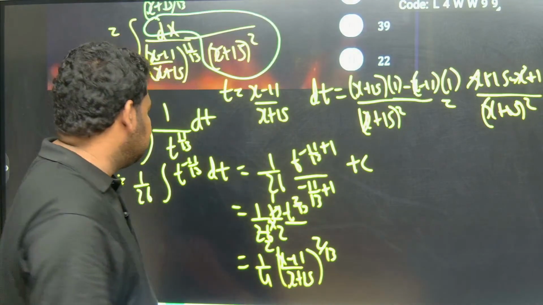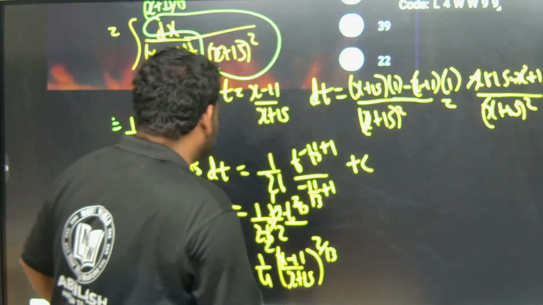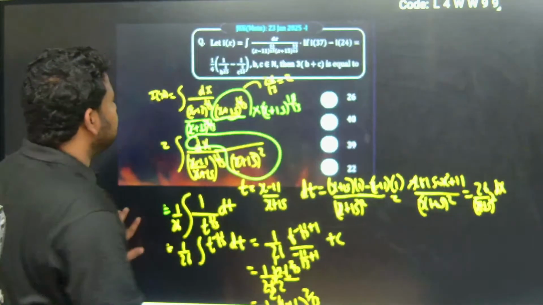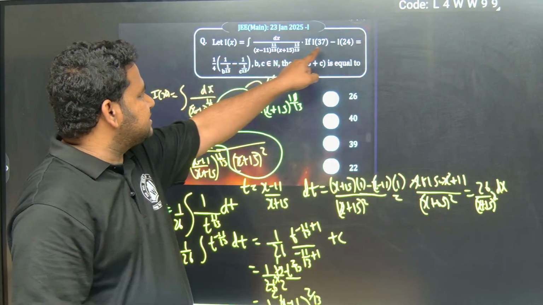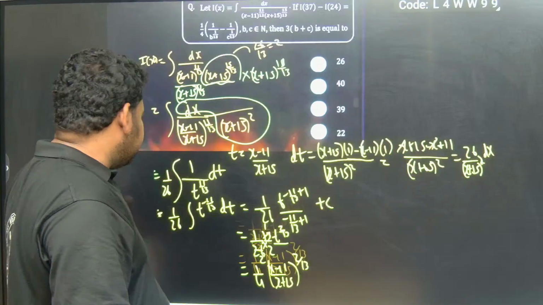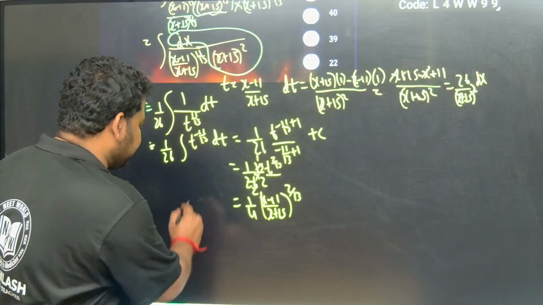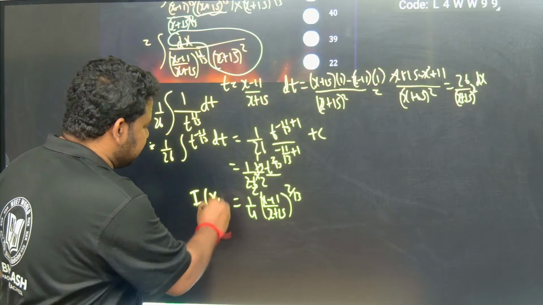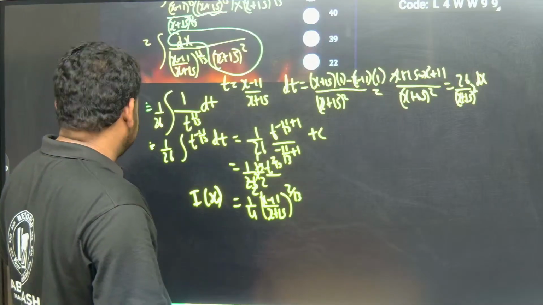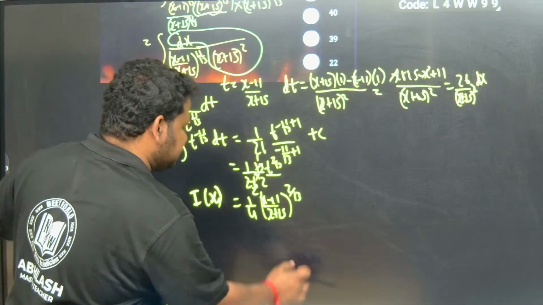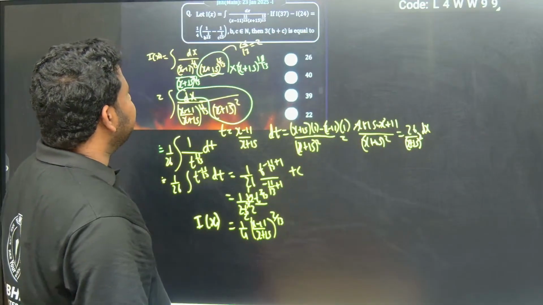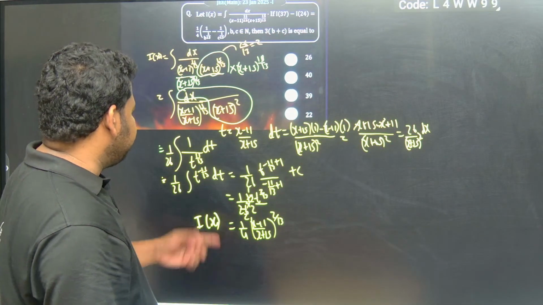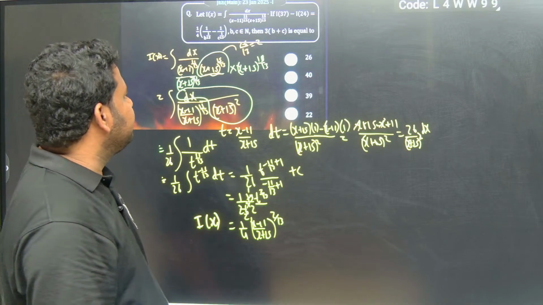So what are they telling in the question? Observe carefully: I of 37 minus I of 24. What we got here is I of x. So wherever x is there, first we have to put 37.